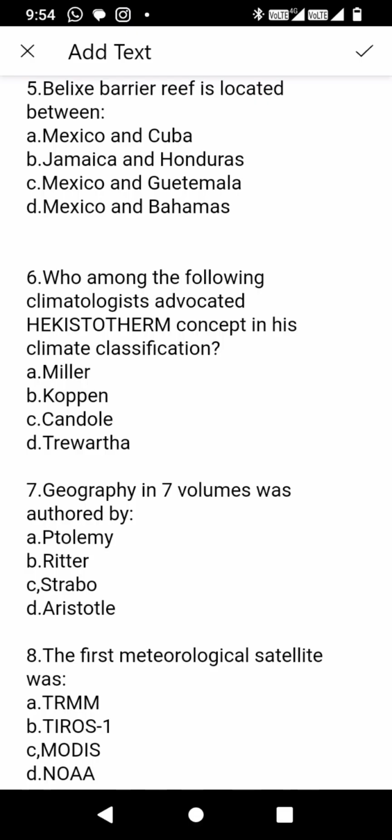Eighth question is, the first meteorological satellite of the world was, A. TRMM or B. Tyros 1, C. MODIS, and D. NOAA. And here the correct option is B. Tyros 1. Tyros 1 stands for Television Infrared Observation Satellite. It was the world's first weather satellite that was launched on April 1960.